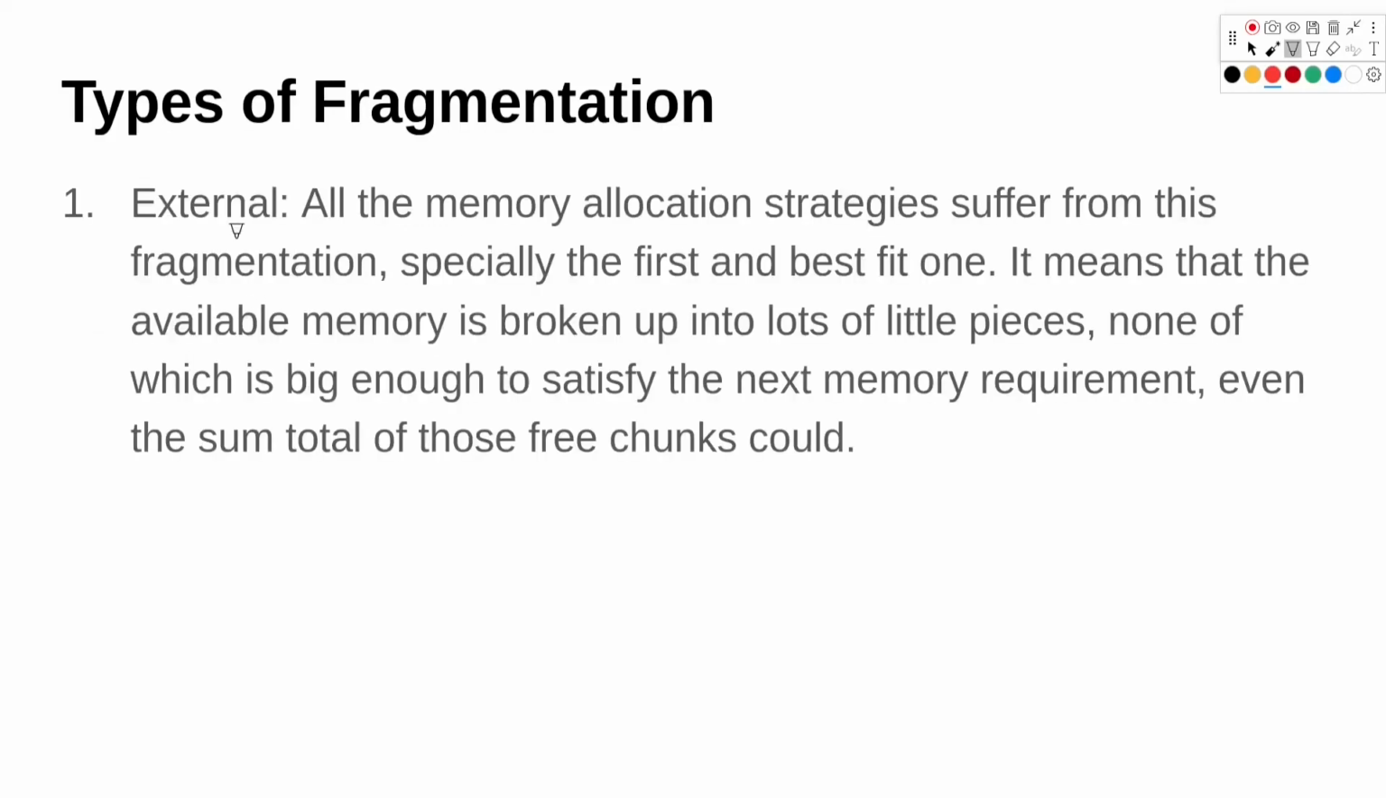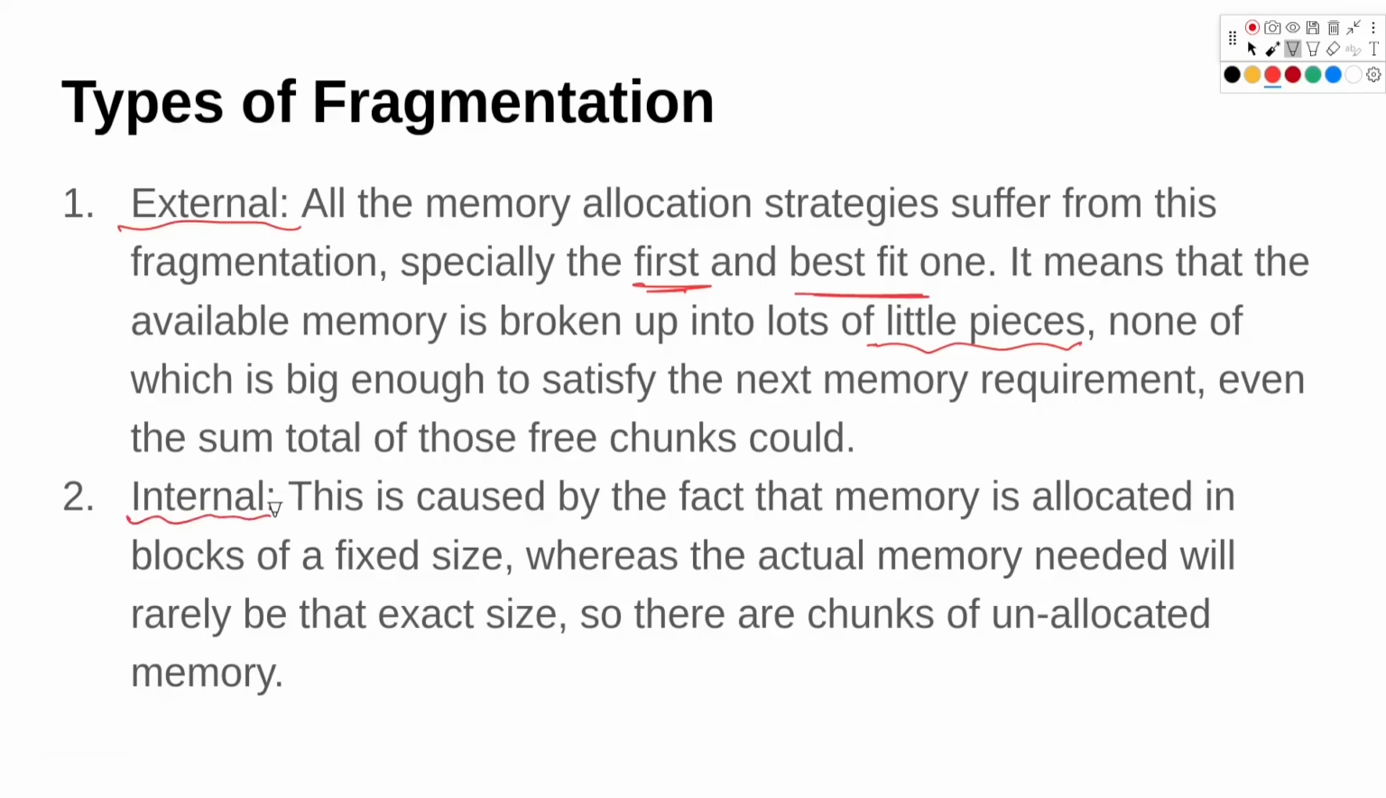Types of fragmentation. The first type of fragmentation is external fragmentation. All the memory allocation strategies which we saw earlier, first fit, best fit and worst fit, suffer from this fragmentation, especially the first and the best fit. It means that the available memory is broken up into loads of smaller pieces, none of which is big enough to satisfy the next memory requirement, even if the total sum is equal to or greater than the memory needed. The second type of fragmentation is internal fragmentation.